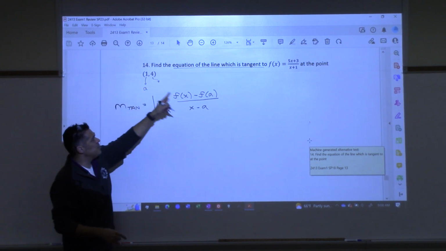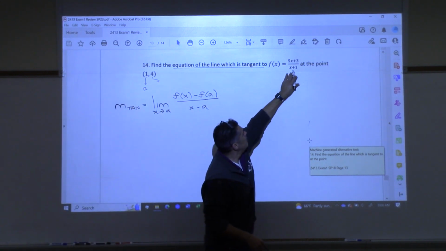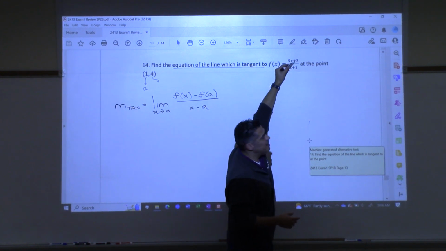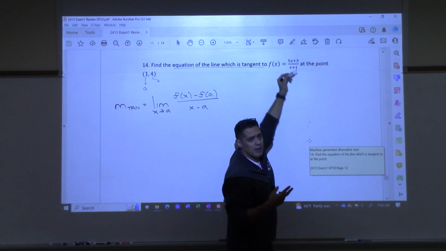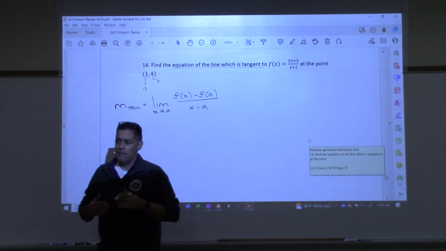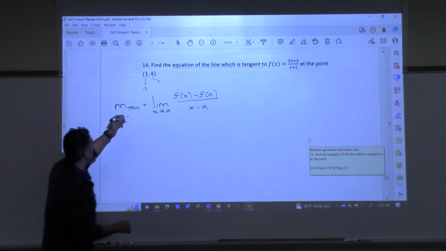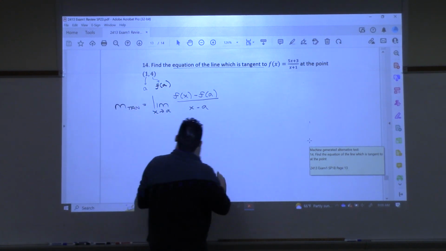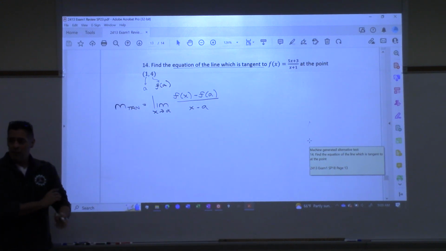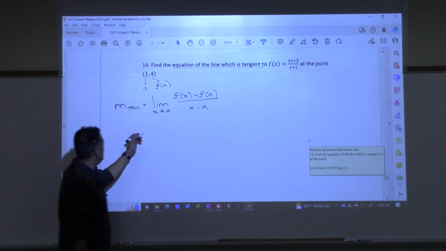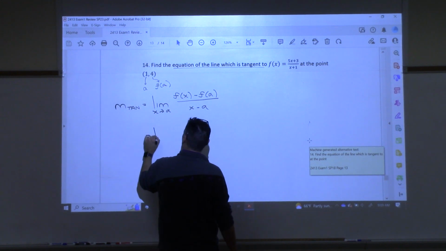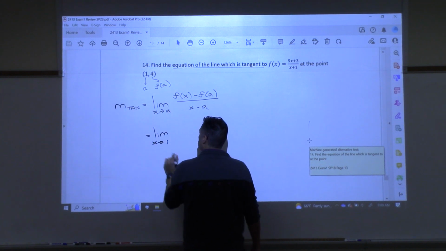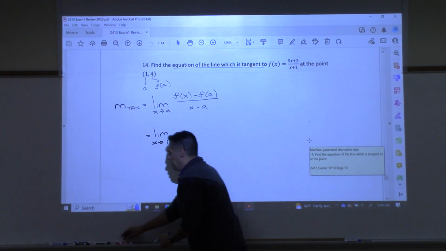Right? If that point lives on that graph, then when I plug 1 in here, let's check it. 5 times 1 is 5, plus 3 is 8. Divide that by 1 plus 1 is 2. 8 divided by 2 is 4. Right? So that point lives on the graph. So this number right here, 4, is actually f of a. And that's very helpful because now when I write this limit out, I can do the limit as x approaches 1.